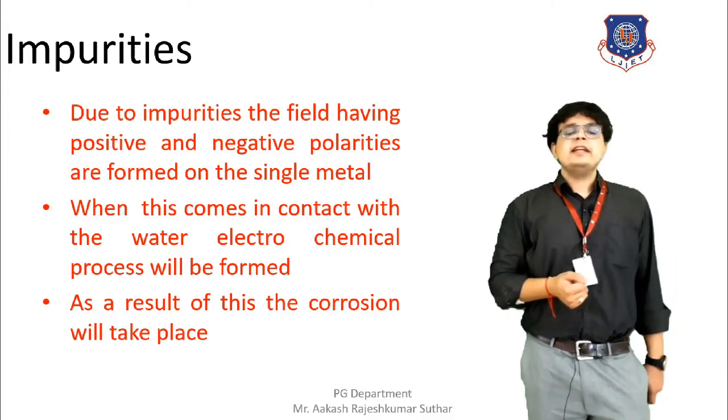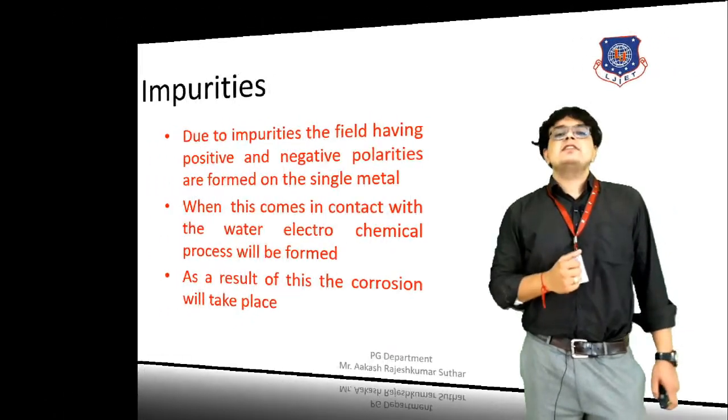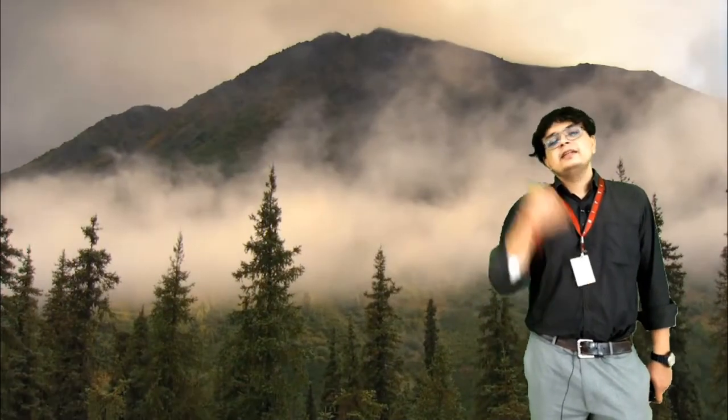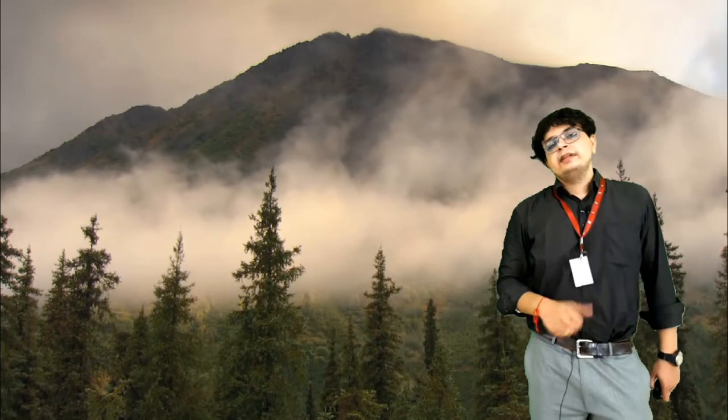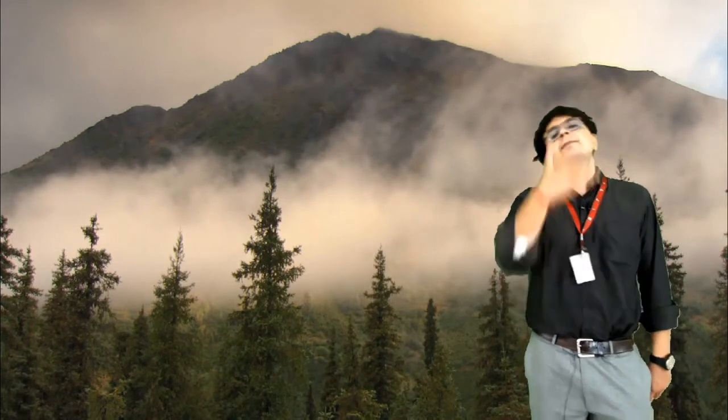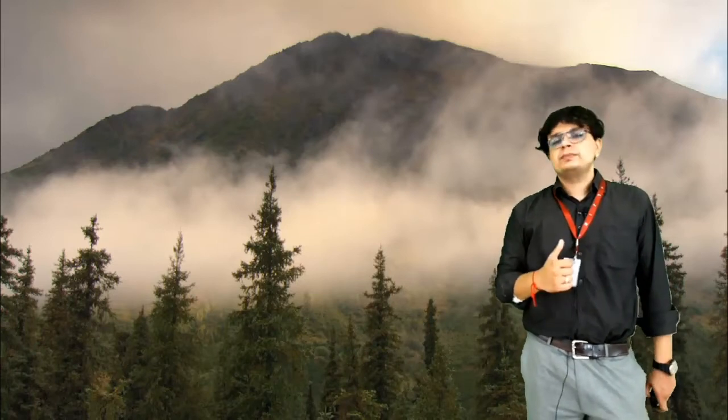Moving towards the next factor that affects corrosion, as you can see over here, it is nothing but vapor. Vapor is there in the atmosphere. Depending upon the temperature, or the type of area or the climate of the area, the vapor will be found in the atmosphere, and that does accelerate corrosion.